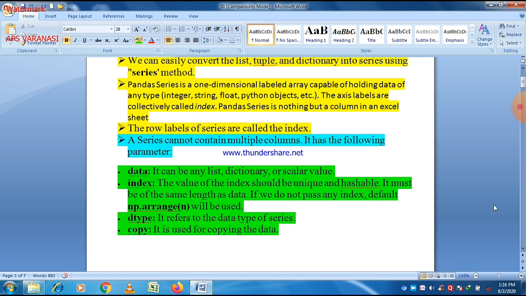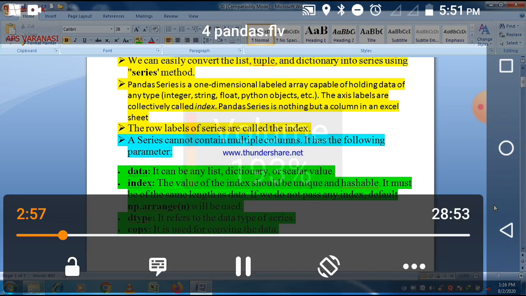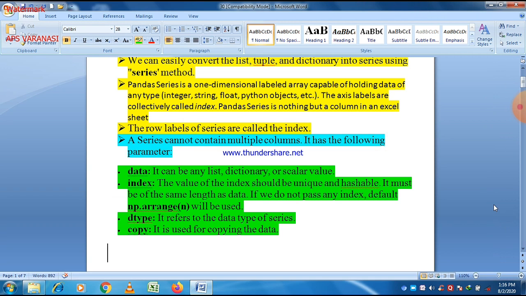The index by default will start from 0. You need not define the data type, as a default value is there for it. And copy, most of the time we don't use as a parameter when we declare a series.